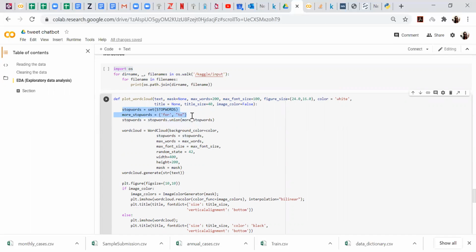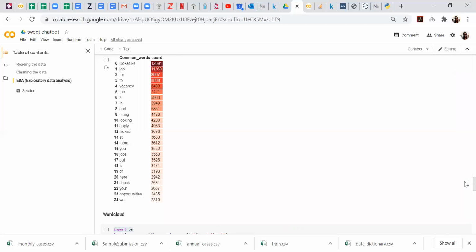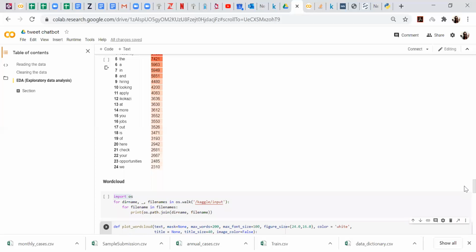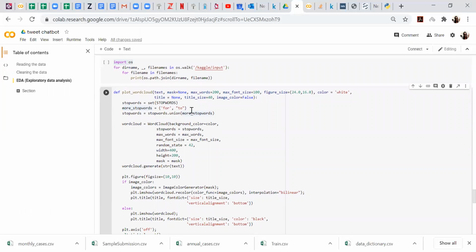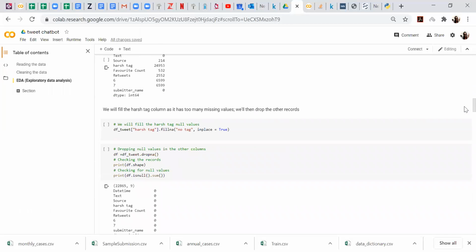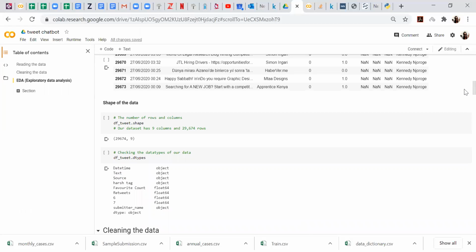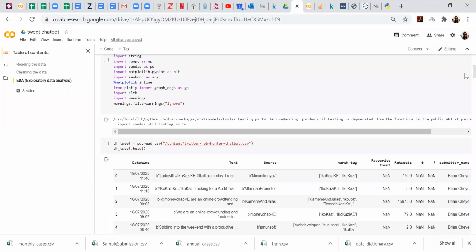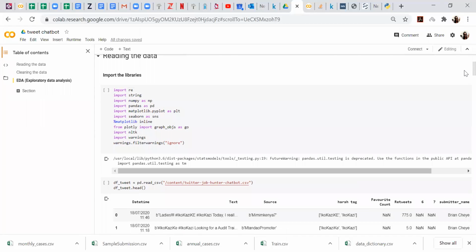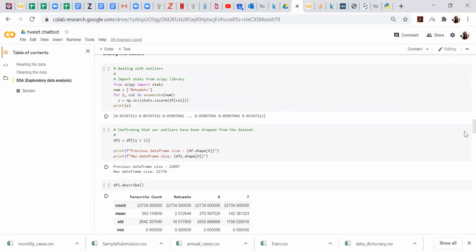And then here I've used stop words. This is just an example. I didn't want to have 'for' or 'to', because I realized in my common words they appeared, so I didn't want those to appear in my word cloud. That's what stop words are used for, to remove those unnecessary words. And then I use the word cloud function. Remember from last time we imported the word cloud library.